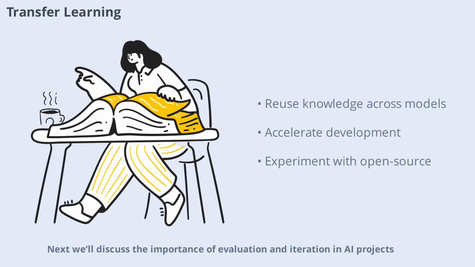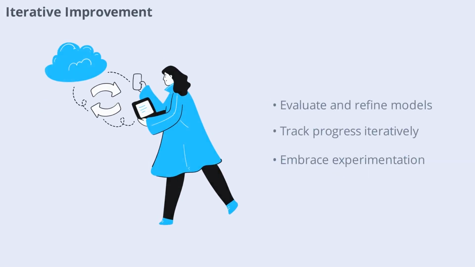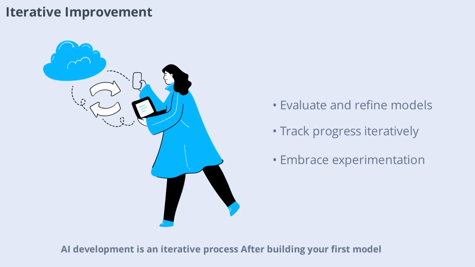Next, we'll discuss the importance of evaluation and iteration in AI projects. AI development is an iterative process. After building your first model, evaluate its performance, gather feedback, and refine it. Each cycle of improvement brings you closer to your desired results. Use tools for tracking changes and measuring progress. Don't be afraid to experiment. Innovation often comes from unexpected tweaks. This mindset is key to mastering GenAI.